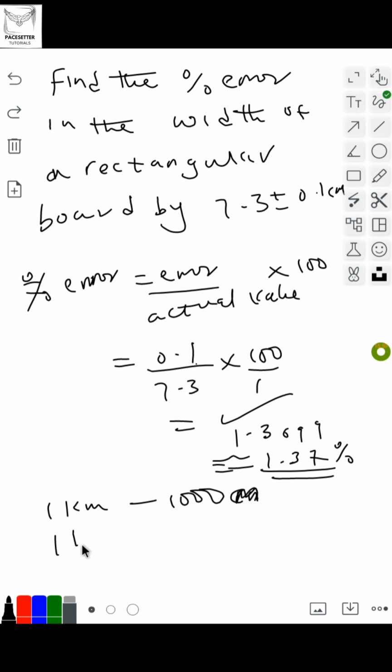We also know that 1 hour is equal to 60 minutes, which in terms of seconds is 3,600 seconds.